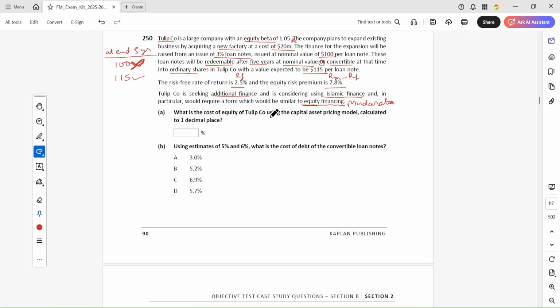What is the cost of equity of Tulip company calculated using the CAPM model? So which beta do we have to use? We have to use the Tulip company equity beta.